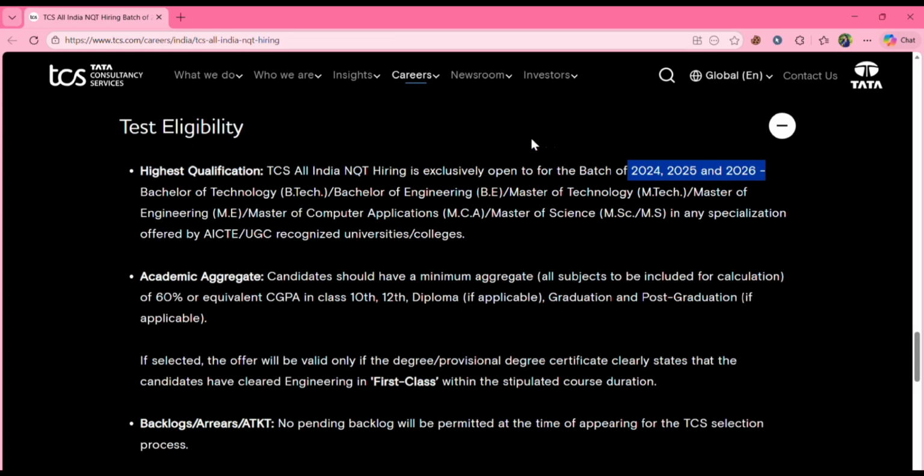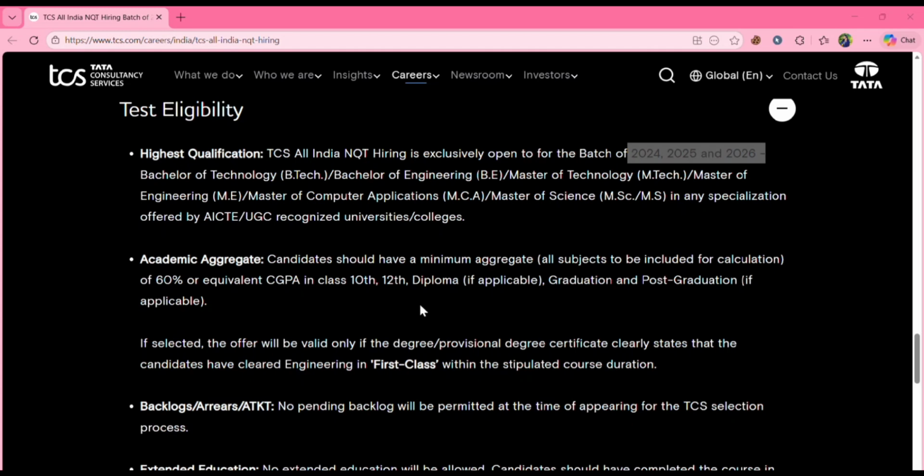So this is the eligibility criteria, and the academic aggregate must be a minimum of 60% or equivalent CGPA. You must have a minimum of 60% in all of 10th, 12th, diploma, post graduation, graduation and everything.